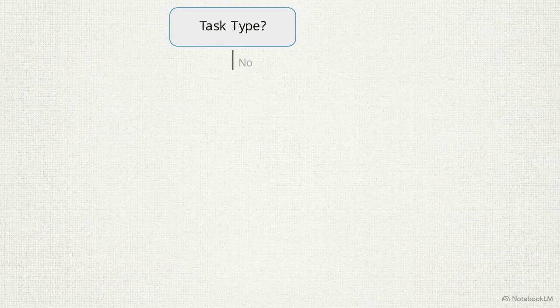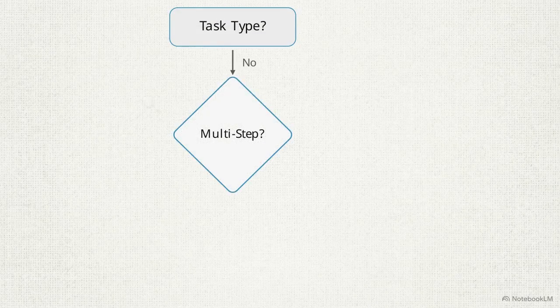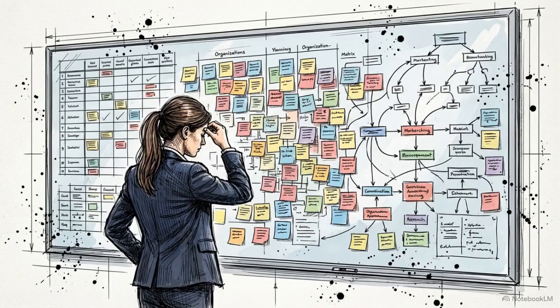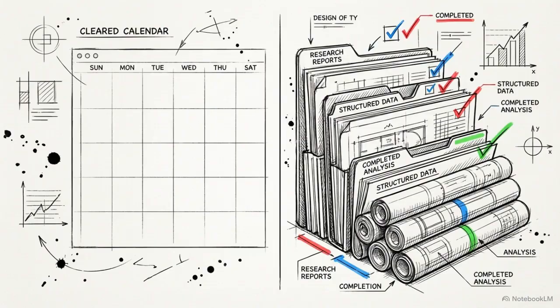If the answer is no, apply the second filter. Does the task require browsing multiple sources, comparing variables, and taking action? When these conditions are met, you deploy an agent workflow using the junior hire delegation model. Treating AI as a junior employee demands significant, deliberate upfront planning, which can feel taxing when you are busy. However, this cognitive load is the price of entry for reclaiming hours of your time.